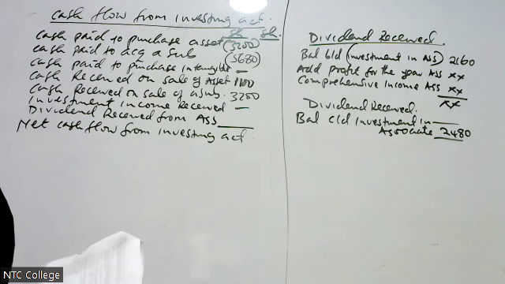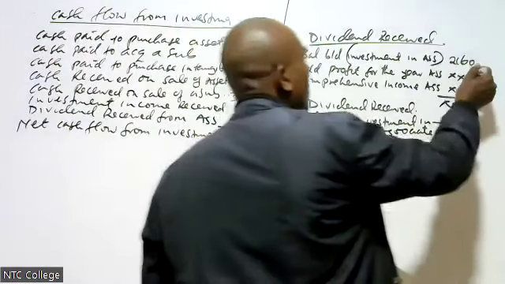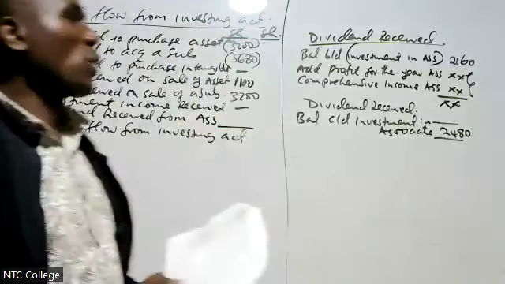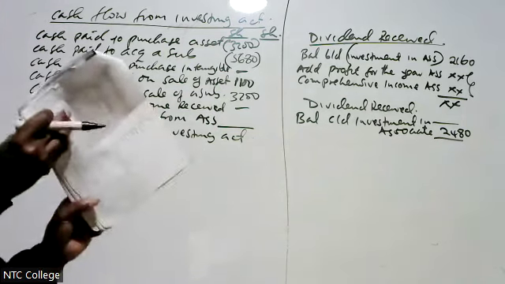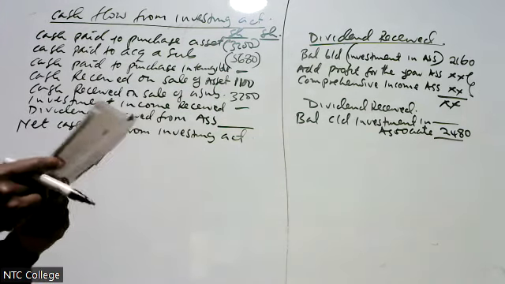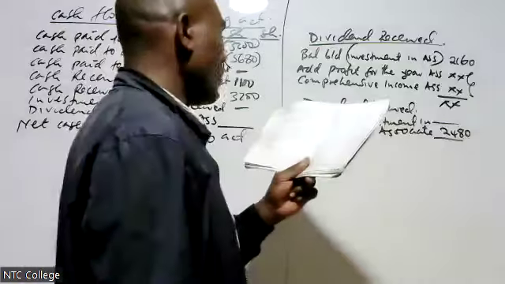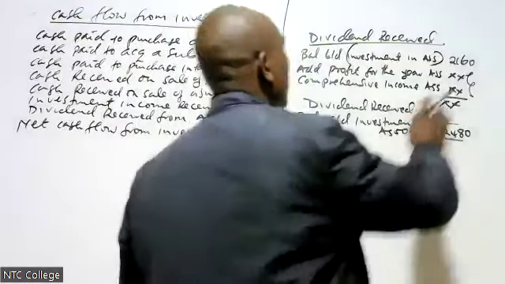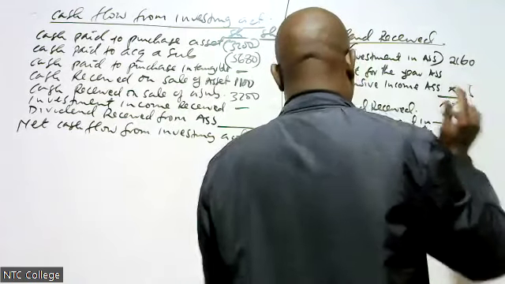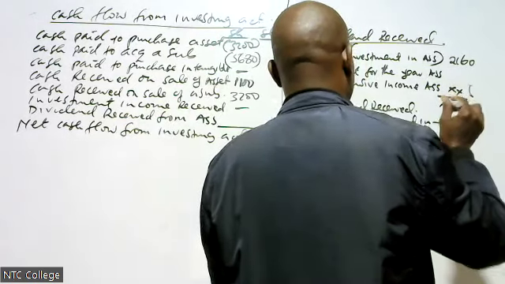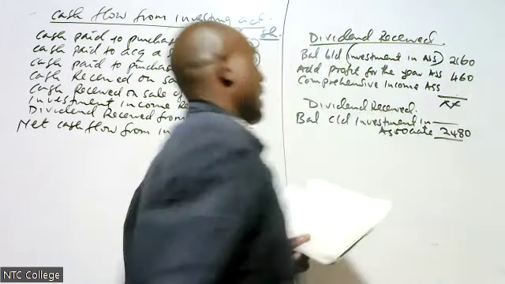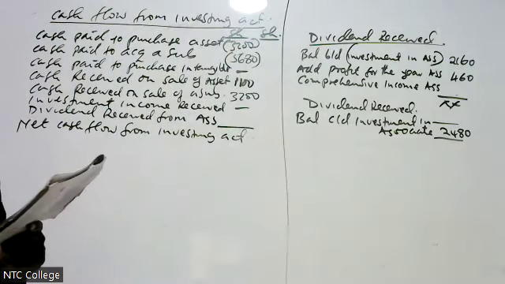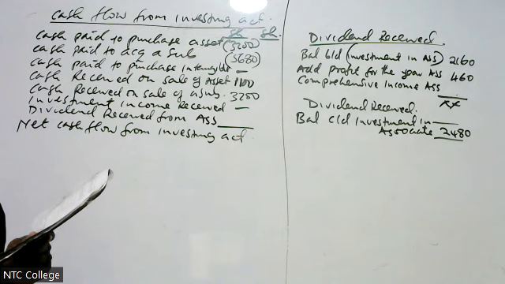Then we go to the income statement for the other two items. In the income statement, I have profit for the year of 460 from associate.